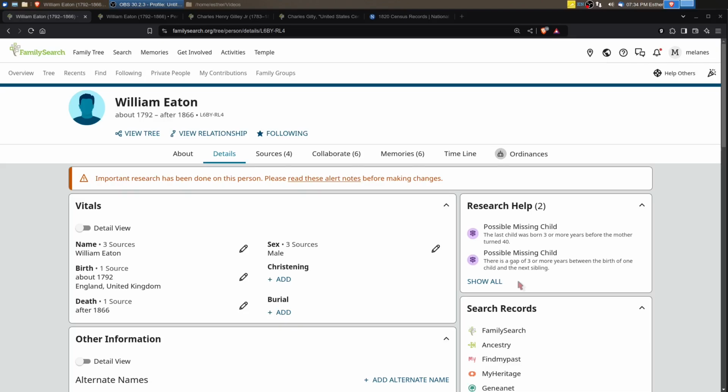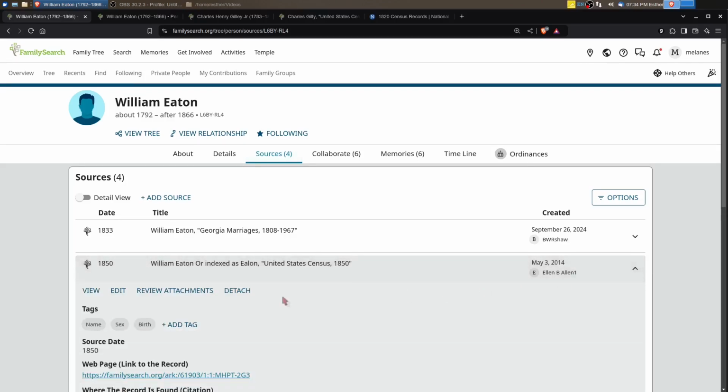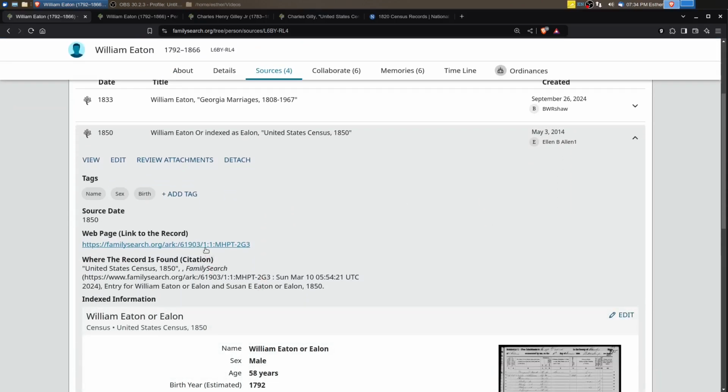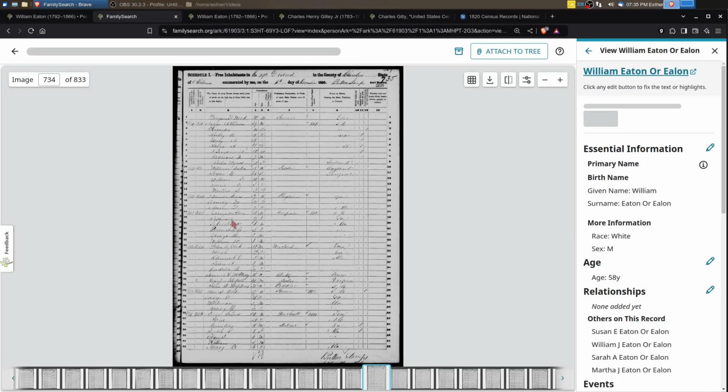William Eaton was born about 1792 in England, and he died after 1866. And the primary source record we have for William Eaton is this 1850 US Census. I think I may have shown this before, but we'll just look at it again. This is the primary record we have for William Eaton and his family. And you can see here they're in Chambers County, Alabama. He's 58 years old.